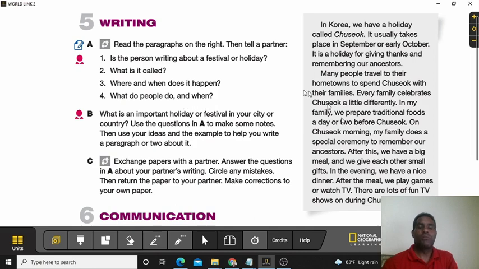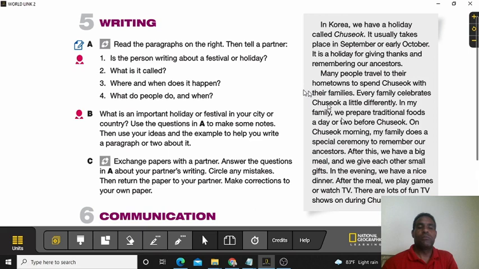So the next thing, and this is your exercise, in your notebook, you can write something similar using this information. In this case, you're going to write, what is an important holiday or festival in your city or country? Use the questions in A to make some notes. Then use your ideas and the example to help you write a paragraph or two about it. So you're going to think about that place or that activity that they do in your country.